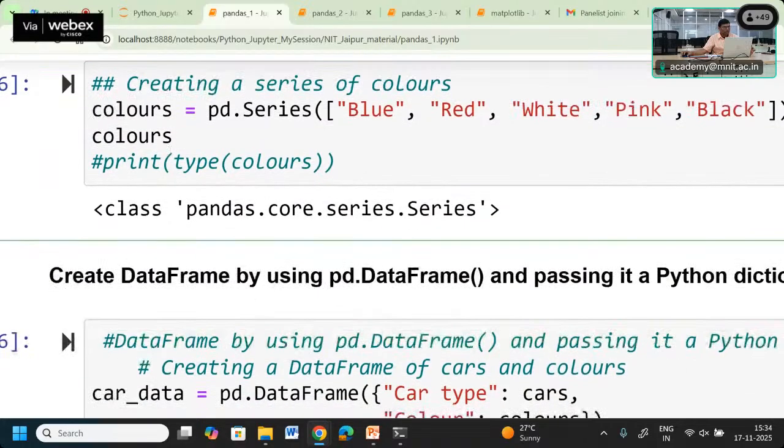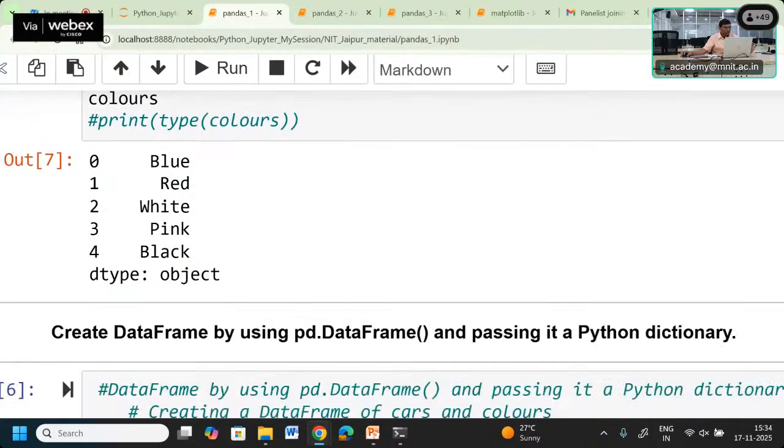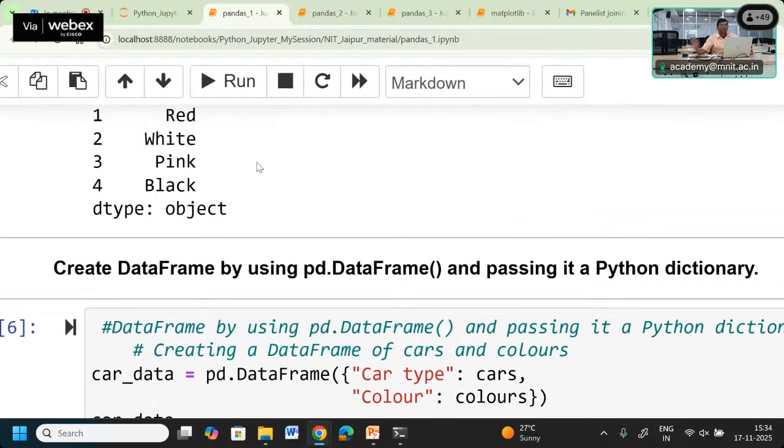Okay, so we got color here. Now there is another option. One data type is a series, which has a single column and multiple rows. Similarly, we have another type of data known as the data frame. We can create this data frame by using a method known as DataFrame, so we use the name of the package.